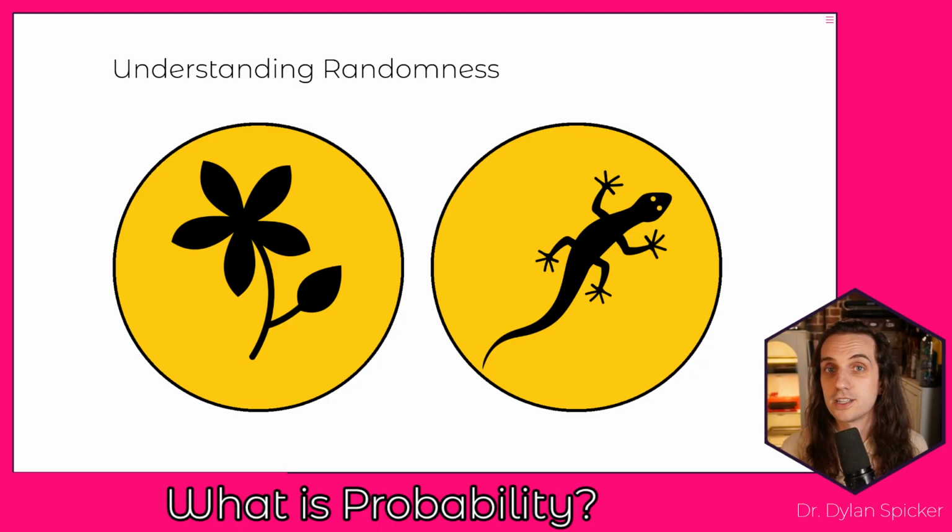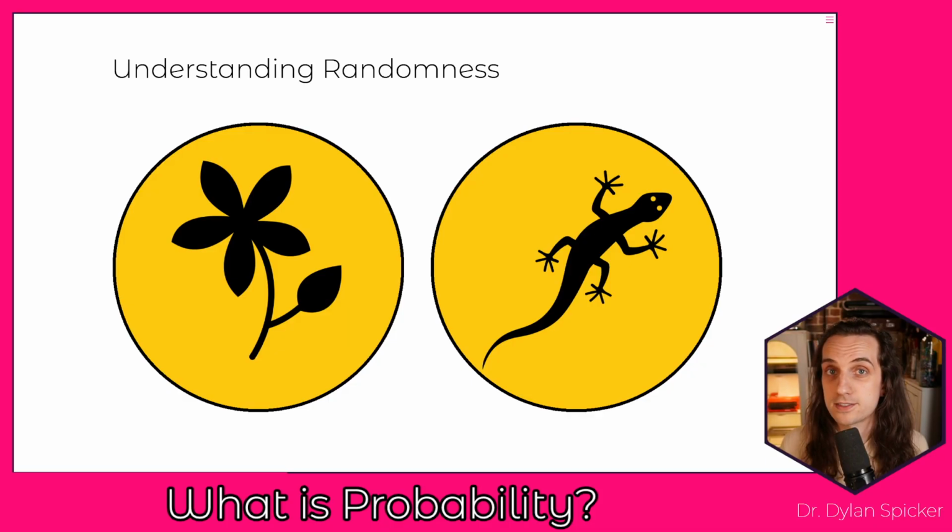And so we can envision a situation here where we have a coin. And normally with coins, we're thinking of heads and tails. On this coin here, on one side, we have this flower, and on the other side, we have this lizard. Okay, and so if we were to actually hold this coin in our hands, we could toss this coin, and there's going to be some random chance that it shows with the flower facing up, and there's going to be some random chance that it shows with the lizard facing up.